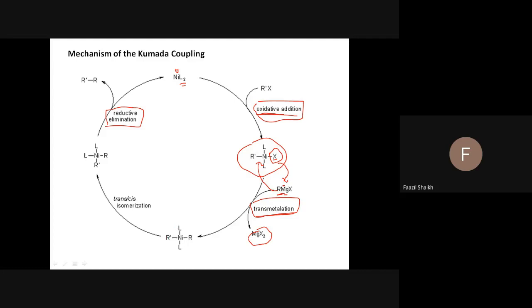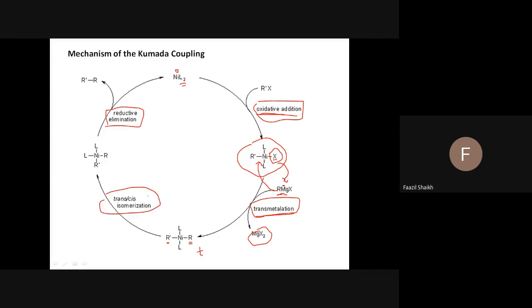Ligand and R, R groups are there only. And now, see what this is. This is the trans condition. Why trans? These R, R groups are opposite to each other, trans to the ligand. So if they are trans, there is no chance of transfer of this R to this R, which means there is no chance of bond formation. Therefore, one more step is there.